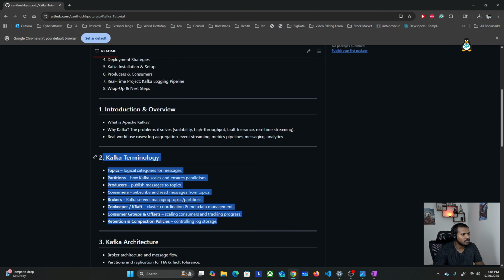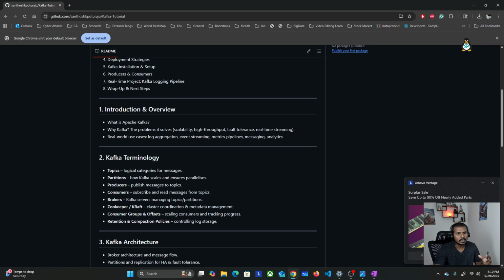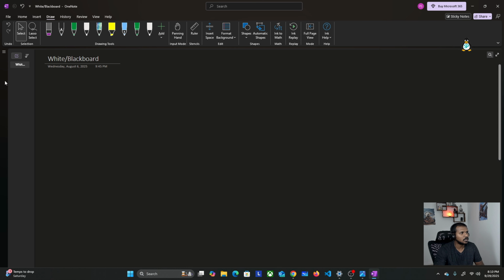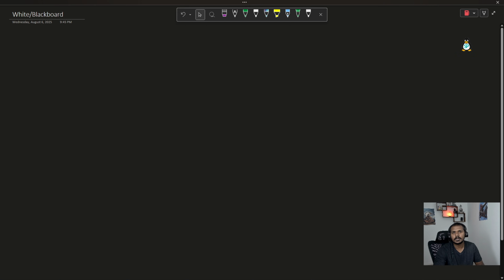In this terminology, we are not just going to talk about topics, partitions, producers, and all these terms. What we are going to do here is pick one real life example, maybe a social media platform, and try to understand how it works in a big picture. Then we can combine how Kafka is going to help in those scenarios. While we talk about that entire architecture, we can reveal the Kafka terminology, like what is topic, partition, consumer, publisher, and all those things, in that real life example. So with that said, let's go to our whiteboard, and here we can try to understand all those terminologies.